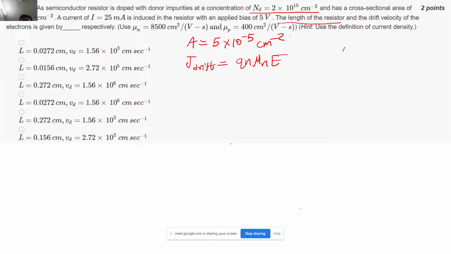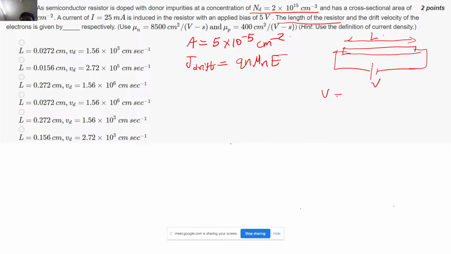You are applying a potential difference of V over here. Let's say its length is L, correct? So the electric field, as you know from your school physics, is like potential difference is nothing but field into D, correct? So this D is nothing but L over here. Hence I can replace E with potential difference divided by the length of the semiconductor slab, correct?